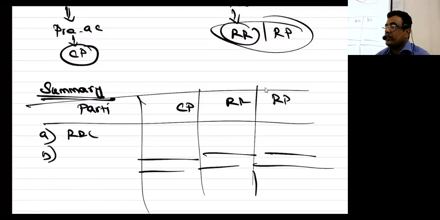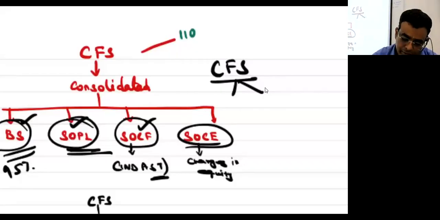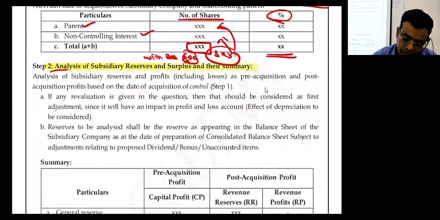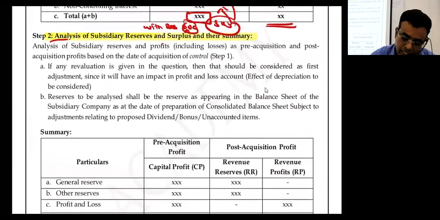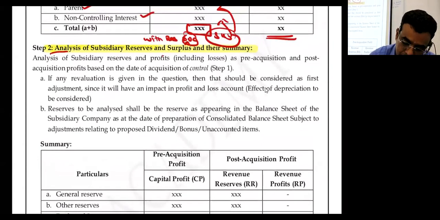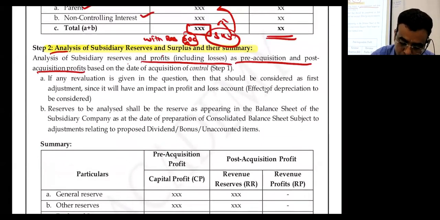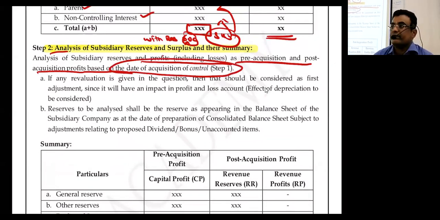Now that this has come, those are the steps. Now you can read this: analysis of reserves and surplus and profit, including losses, as pre-acquisition or post-acquisition profit, based on the date of acquisition of control, that is step number 1. Hopefully you are able to connect this.